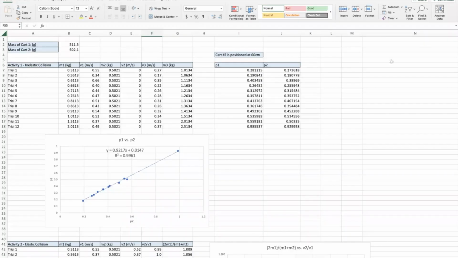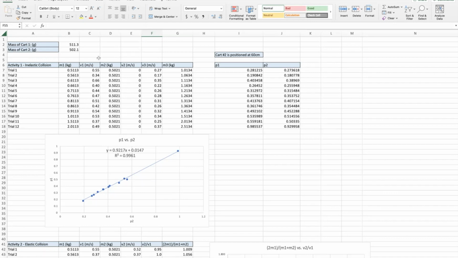In this experiment, we collected our data in this Excel file. Before the experiment began, we took the mass of the first cart and the second cart that we were using and recorded that in our Excel document. The first mass of the cart was changing throughout the experiment over our 12 trials. We added incremental weights for every single trial as described previously.